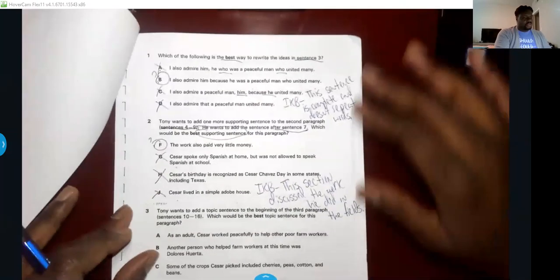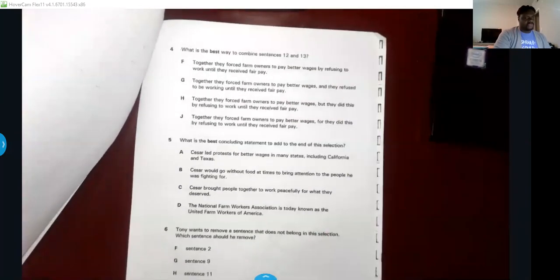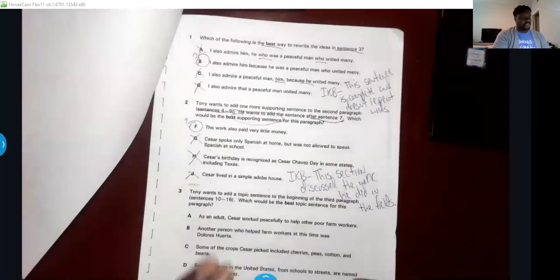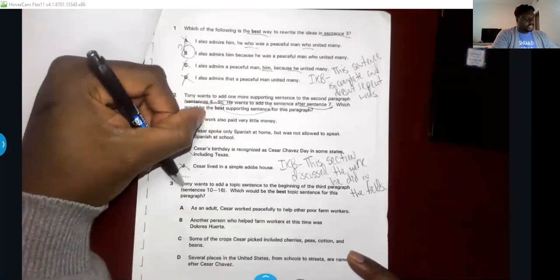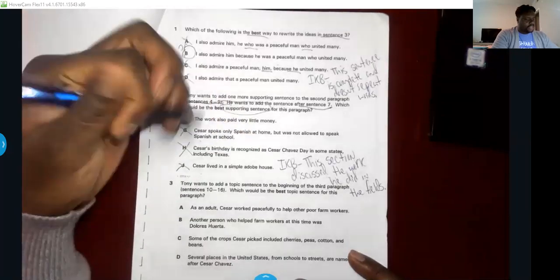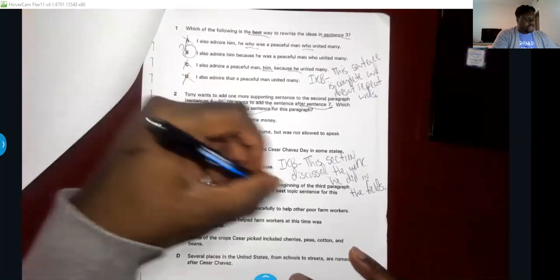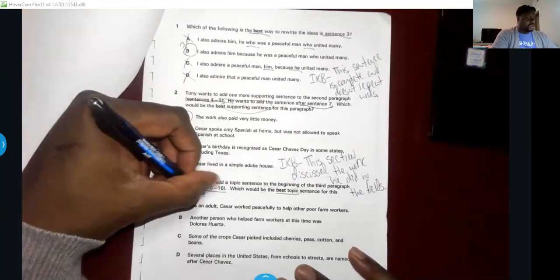We've already answered 2 questions. Today we're going to be looking at 3 and 4. Friday we'll finish the last 2. Let's look at question number 3 first. It says, Tony wants to add a topic sentence to the beginning of the 3rd paragraph, sentences 10 through 16. What is the best topic sentence for the paragraph?